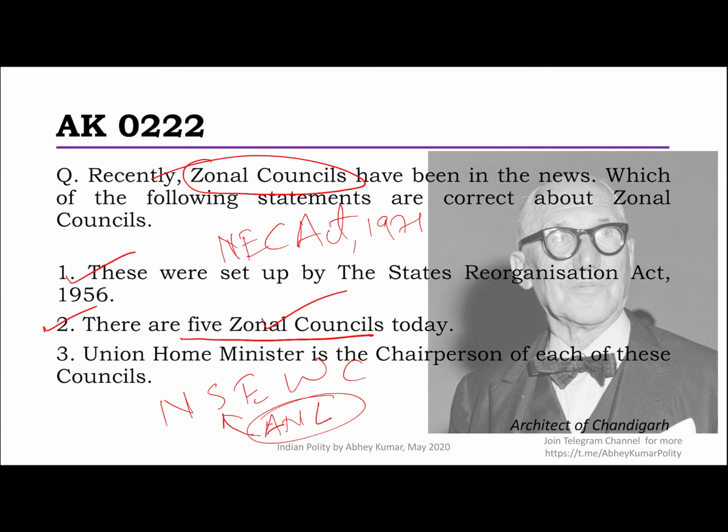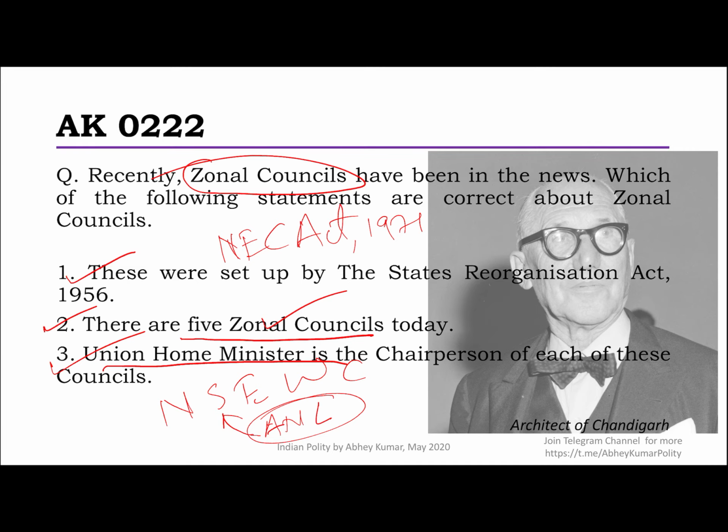So, who represents these states? Of course, the Union Home Minister is the chairperson. So this is also correct. There are the member states in each council, in each zone. There are 3 people from that. The chief minister and 2 other ministers are there. From the UTs, it will be your administrators there.